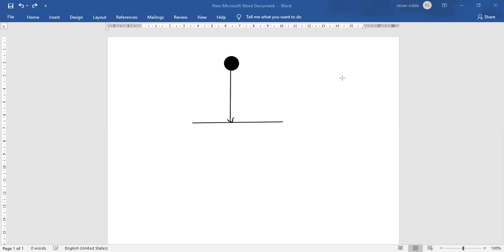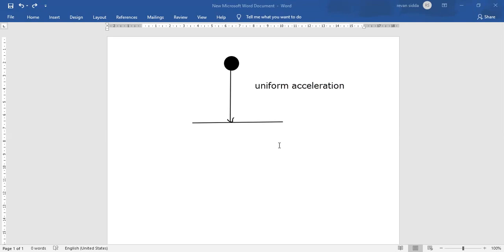So if you get the same acceleration, then it is called uniform acceleration. Remember this one. Okay, I'll tell you the definition.